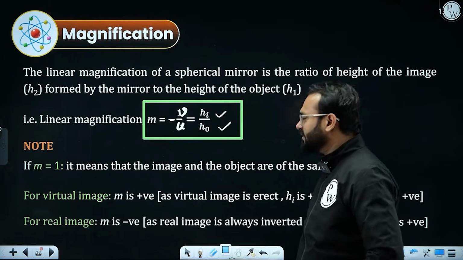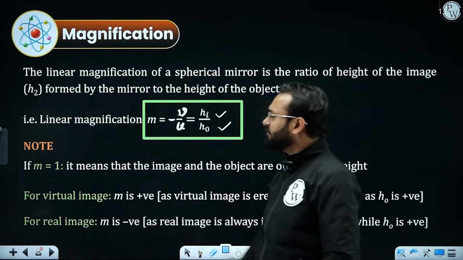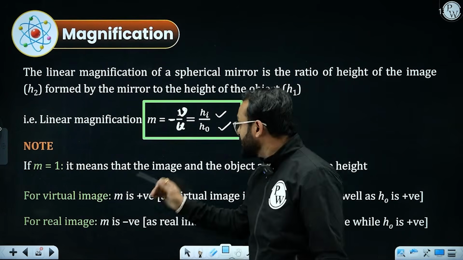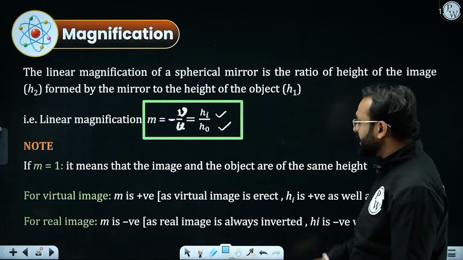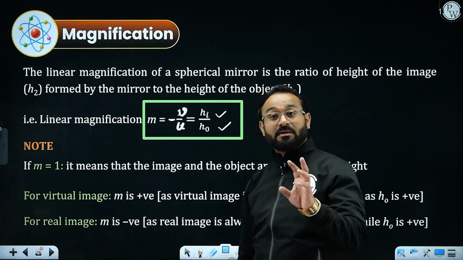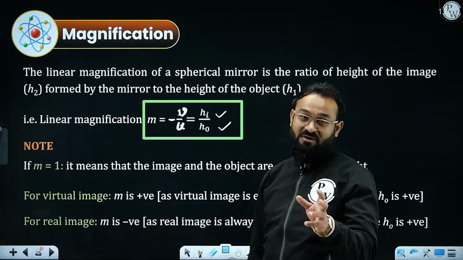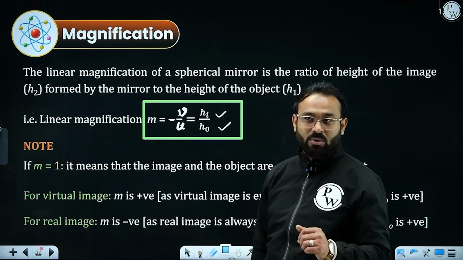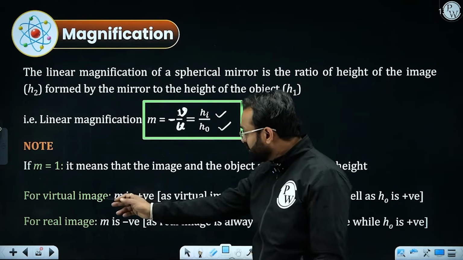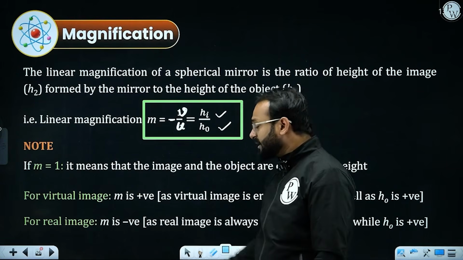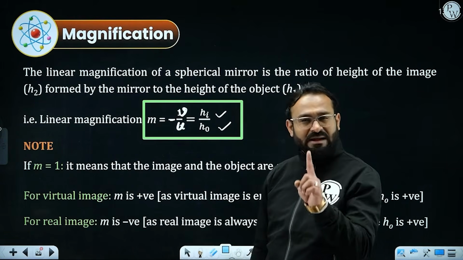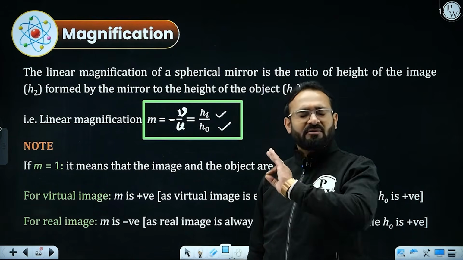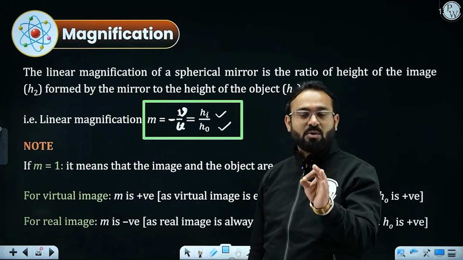There are a few notes which I mentioned over here. If the magnification value is 1, what does that mean? It means that the size of the image and the size of the object are equal, and the image distance and the object distance are also equal. What if we have a virtual image? If the magnification is given as positive, that means for sure the image is virtual.